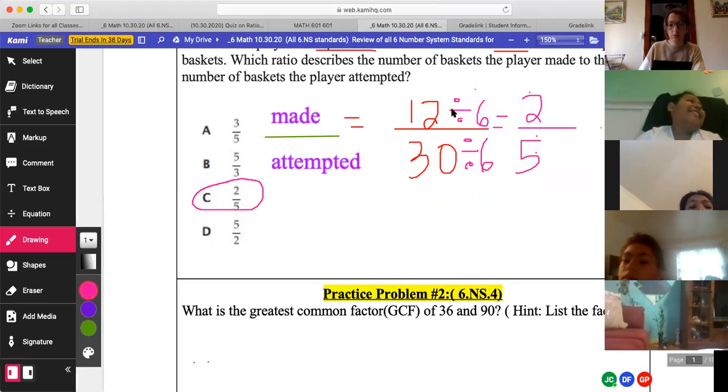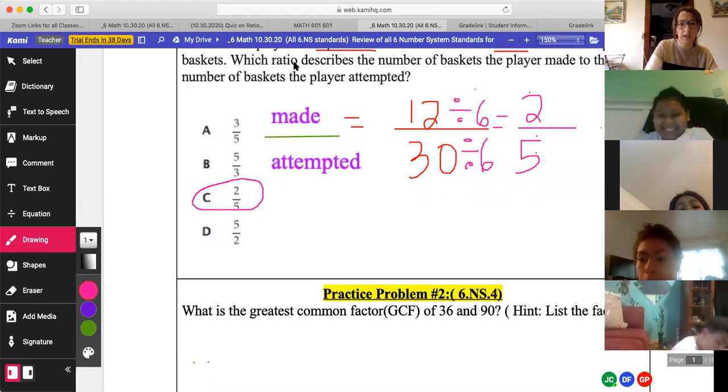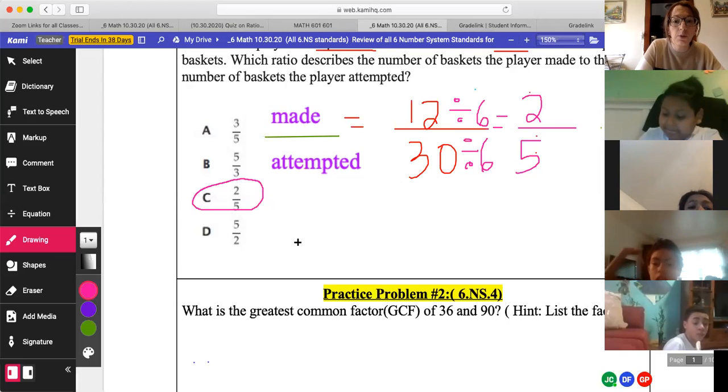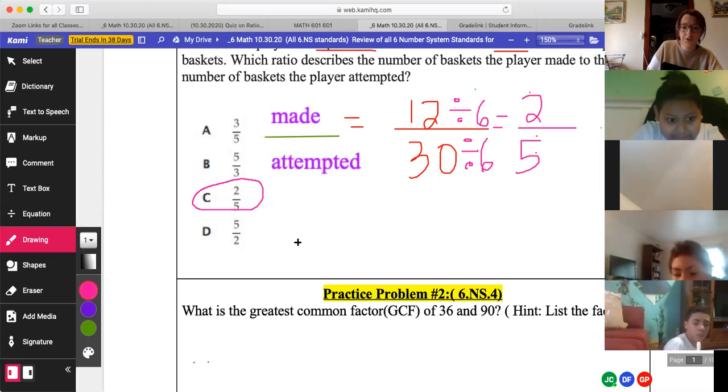Number 2. Let's go. Where are you at? Number 2, where are you? Who's reading it? Who's reading number 2? Sorry. It's okay. I didn't know if you forgot or are you still writing?